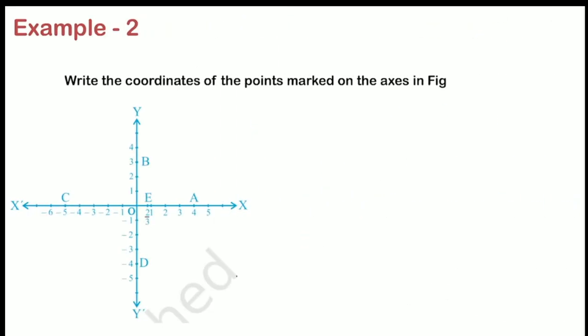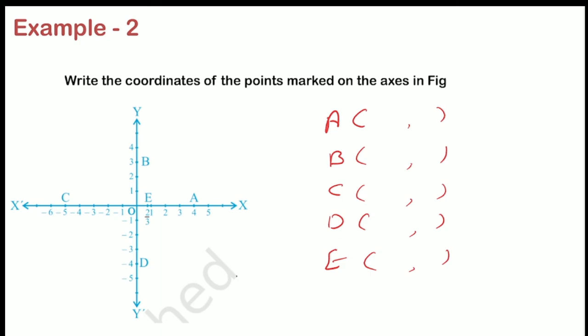Example 2: coordinates of the points marked on the axis in the figure. I have taken this figure from the NCERT textbook. We have A, B, C, D, and E, 5 points. So let me write all the points here first: A, B, C, D, and E. Now to write the coordinates of all these, I have to make a bracket and comma, bracket and comma, bracket and comma, bracket and comma, bracket and comma.